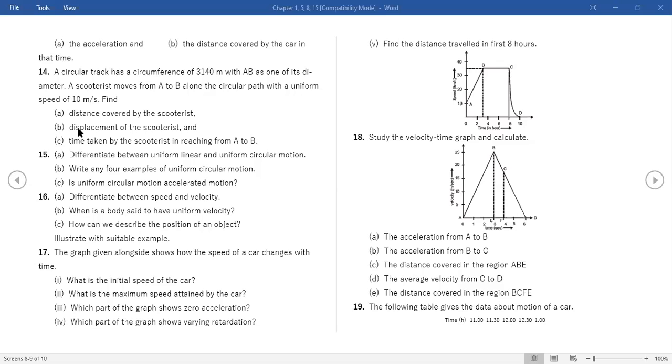What's the answer of 14B? I got radius as 500, so diameter will be 1000. Yes, radius is 500, so diameter is 1000. So displacement is 1000 meters. And time taken is distance covered divided by speed. 157 seconds.